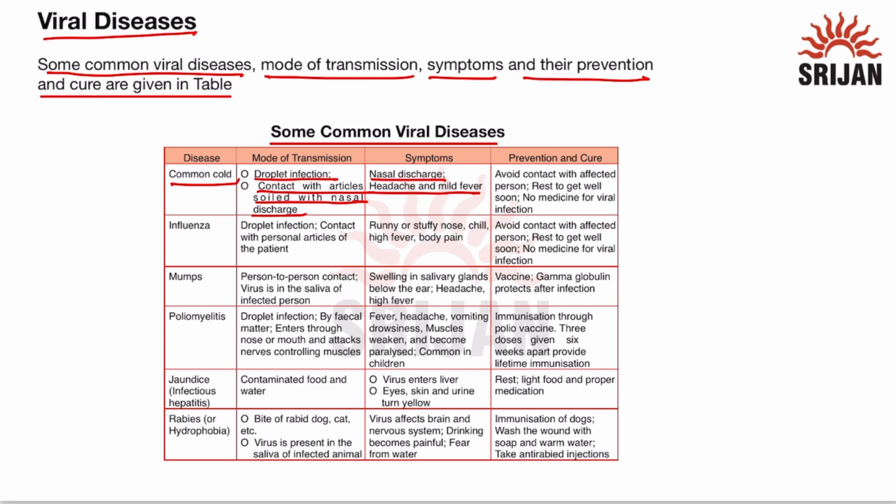tract of our body. The prevention and cure can be done by avoiding contact with the affected person and taking rest to get well soon, and no medicine is present for viral infection. In case of bacterial infection, antibiotics are present, but in case of viral infection, no medicines are generally present. The next disease is influenza. It also transmits through droplet infection or contact with the personal articles of the patient. The symptoms of this disease are runny or stuffy nose, chills, high fever, and body pain.